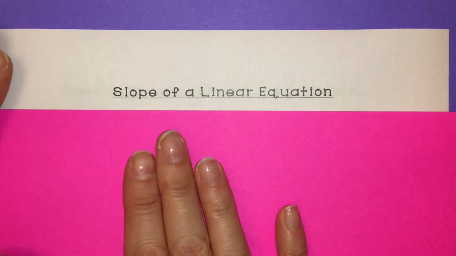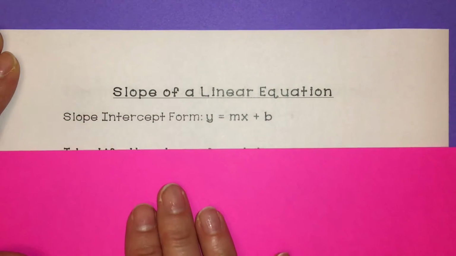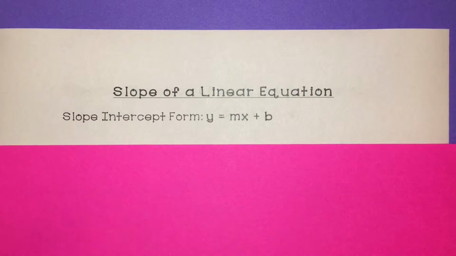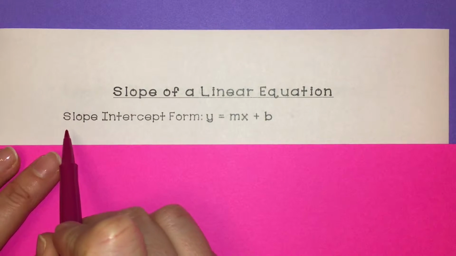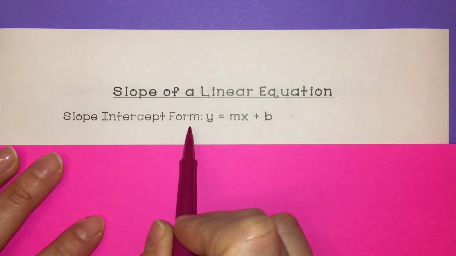We're going to identify the slope of a linear equation. So you're going to be given an equation and you need to find which value represents the slope. One type of form for finding slope is called slope-intercept form.